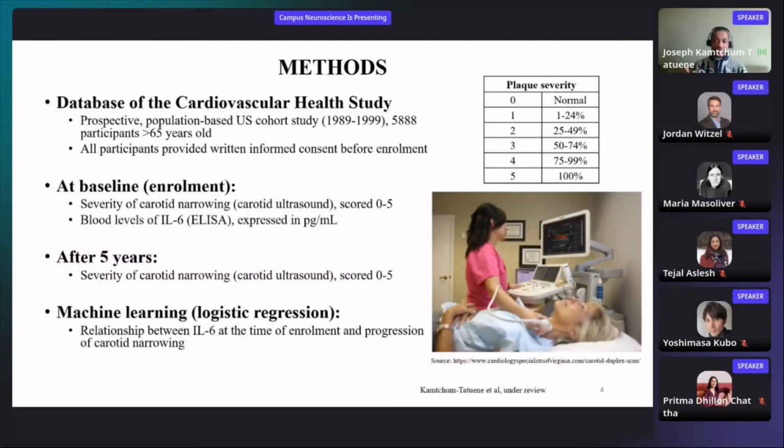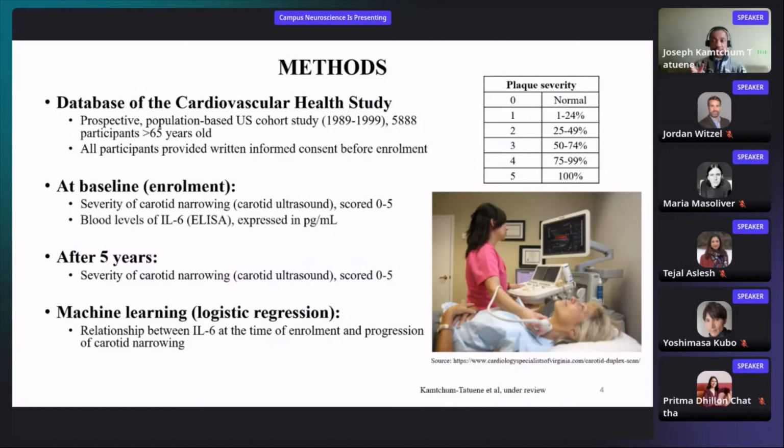So to investigate that question, we use data from the cardiovascular health study. These are publicly available data that were collected in the 90s in the United States. And in that study, what they did is a carotid ultrasound, as you can see on the right side. So it's just a regular ultrasound of the neck artery to measure the narrowing.